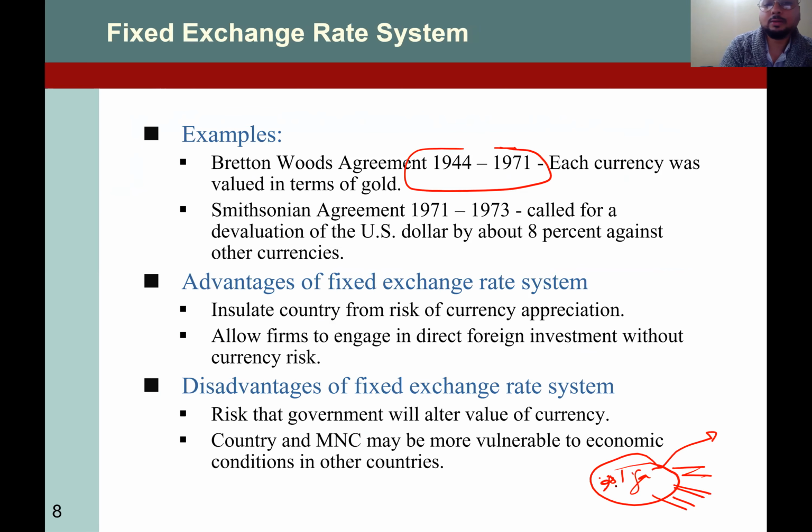So they entered into a new era, a new agreement, 1971 to 1973. They entered into the Smithsonian Agreement, in which they say, okay, if you want to devalue, then devalue up to 8%. Previously it was a very narrow band, 2% or maybe 3%, but now they increased it. So what were the advantages? The advantage was that it insulates a country from the risk of currency appreciation.